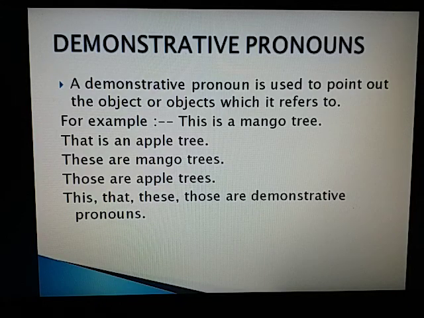The words this, that, these, and those can be used both as a demonstrative pronoun and as a demonstrative adjective. For example, if we write this is my book, here this stands for the noun book. Therefore, it is a pronoun. But if we write this book is mine, here this qualifies the noun book, therefore it is an adjective. So we should remember that an adjective is usually placed just before the noun it qualifies, but a pronoun replaces a noun.